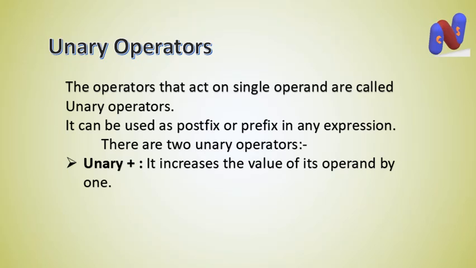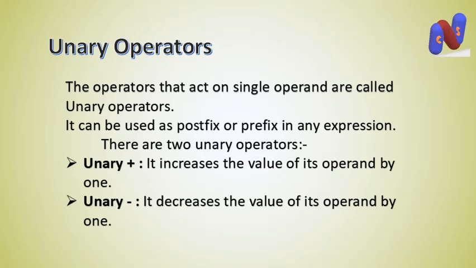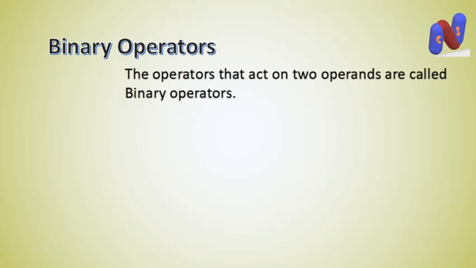Unary plus, it is also called increment operator. It increases the value of its operand by 1. Unary minus, it is also called decrement operator. It decreases the value of its operand by 1. Now binary operators.